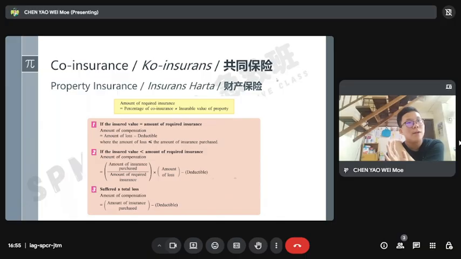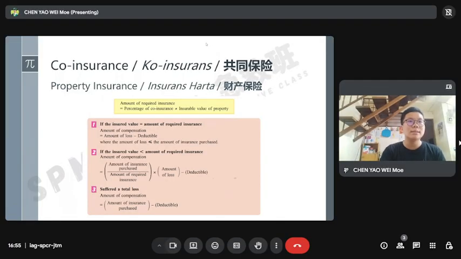If the amount of loss is less than or equal to the amount of insurance purchased, the compensation will follow this formula: amount of loss minus deductible.